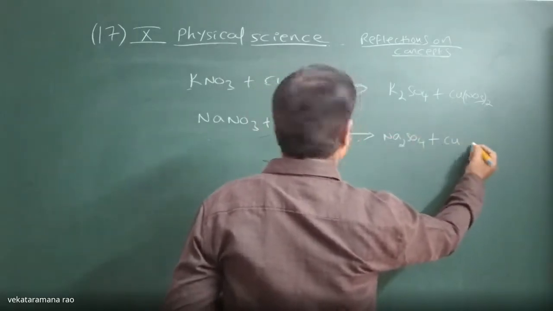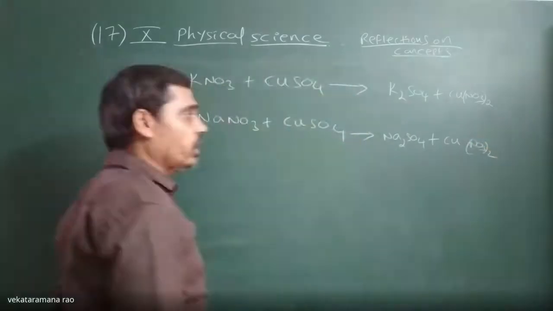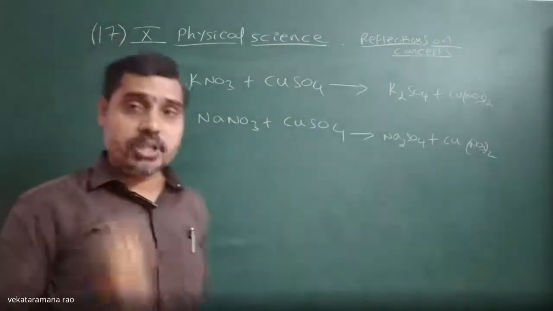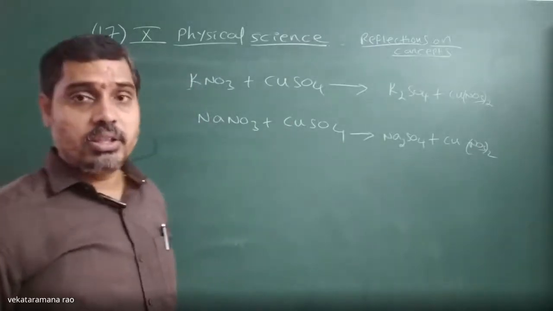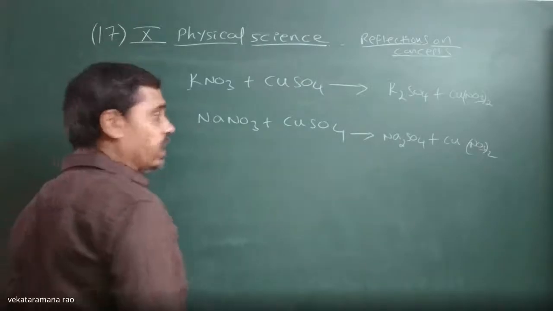CuNO3 taken twice. In both the cases, we will get copper nitrate, and we will get a separate potassium sulfate and sodium sulfate. In that way, we can write the equation. But we have to balance that one.